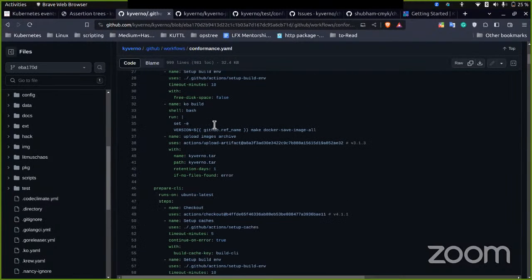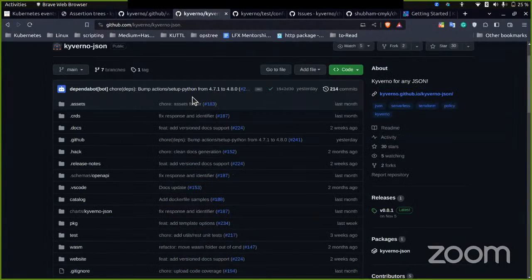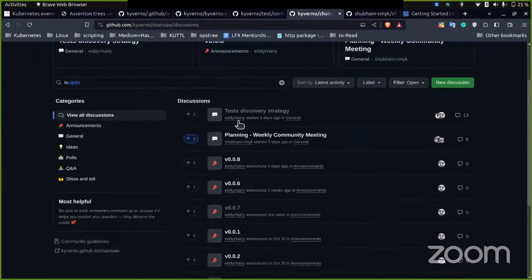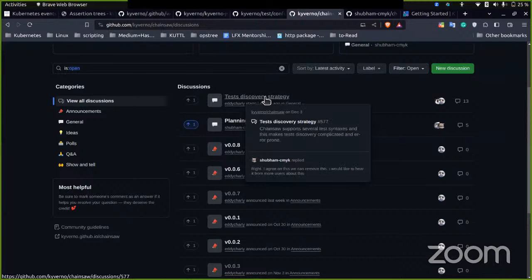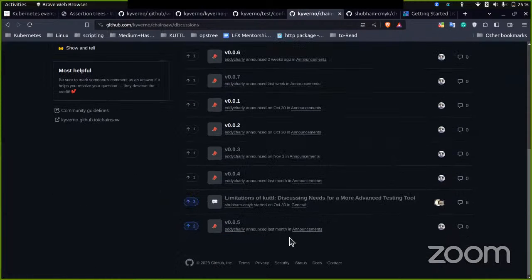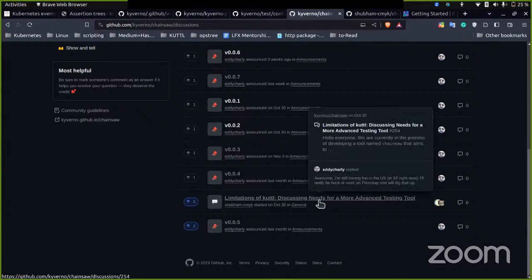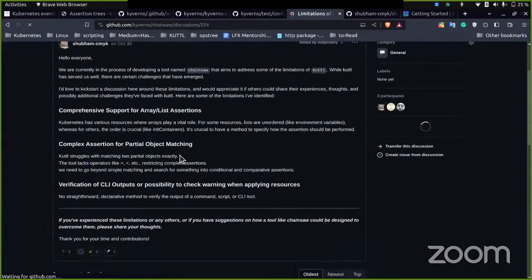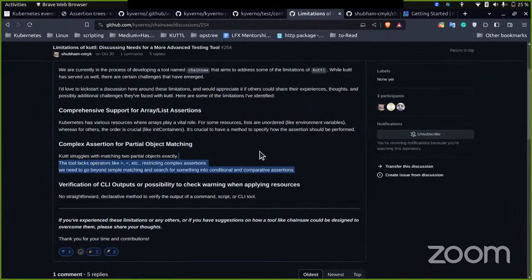If you have any other suggestion, you must reach out in our discussion over the Chainsaw, and we are discussing many things like the discovery strategies and the limitations that Kuttl really has. So you must participate in this discussion, and we will figure out some way to fix all of the gaps that Kuttl had.